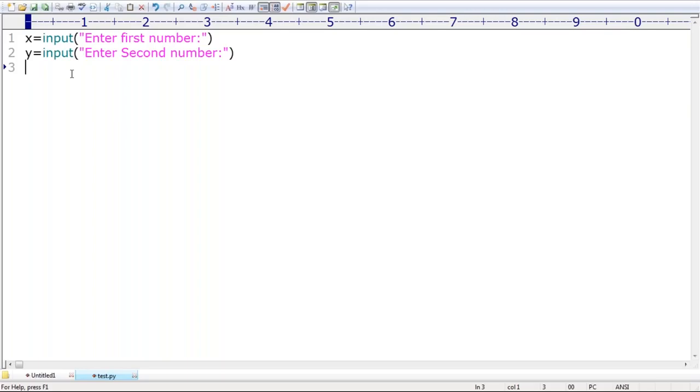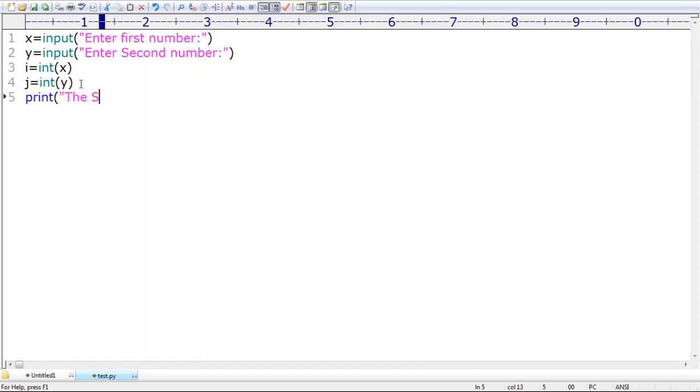STR type. Is typecasting into int required or not? Yes. So i is equal to int of x, and j is equal to int of y. Remember this. i is equal to int of x, j is equal to int of y.